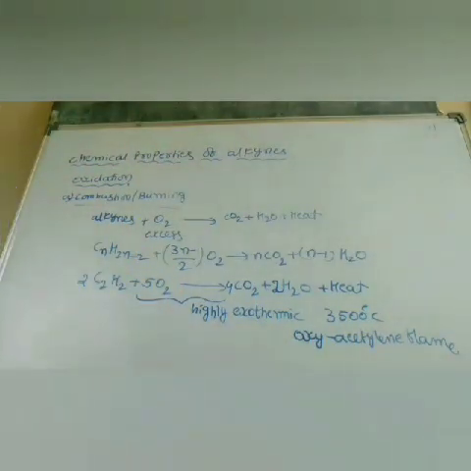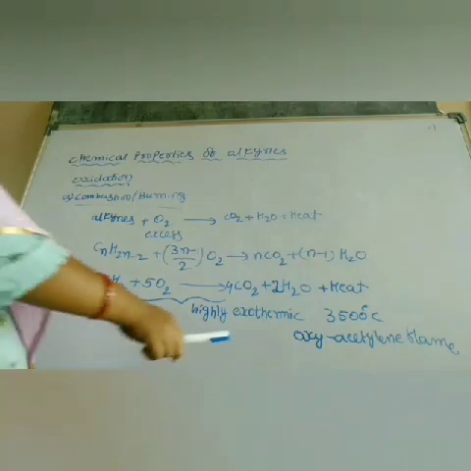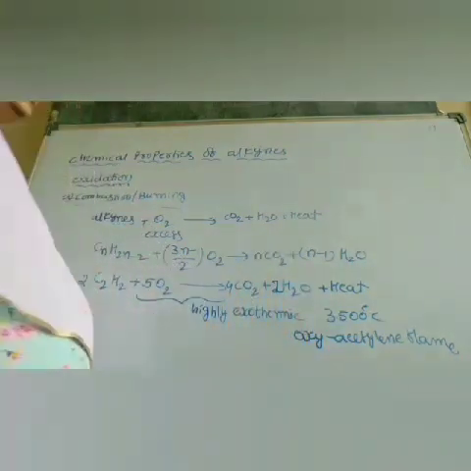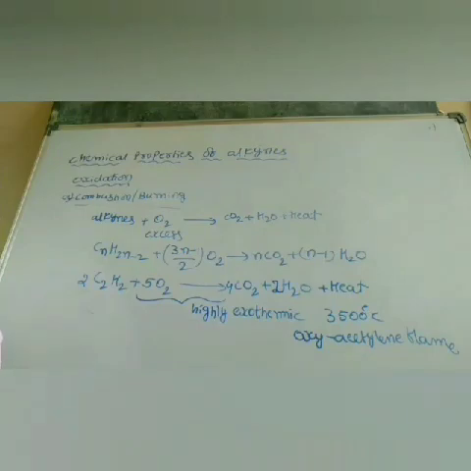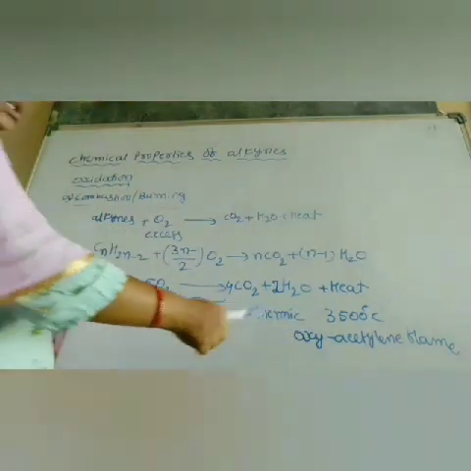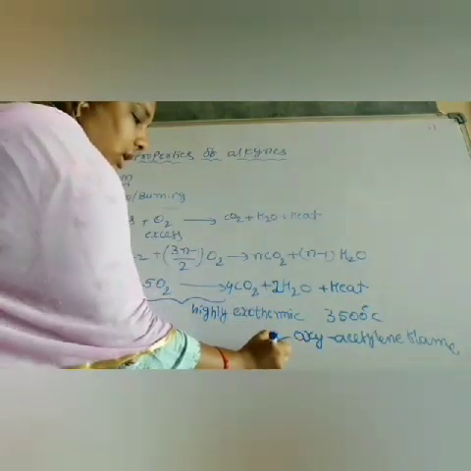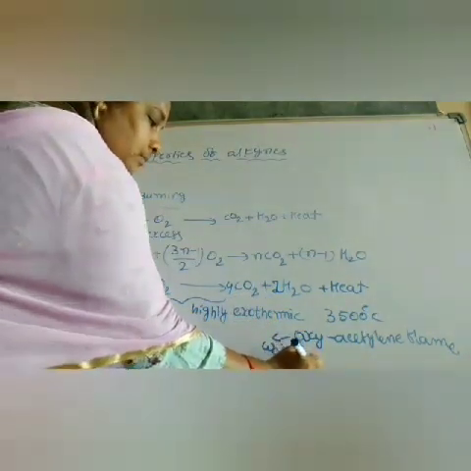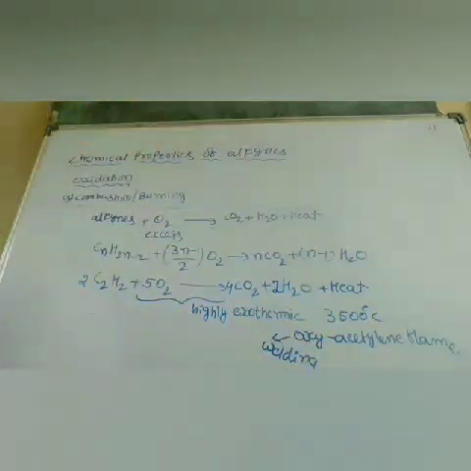That oxyacetylene flame has a temperature of around 3500 degrees Celsius. Because of this high temperature, the oxyacetylene flame is used for welding or for cutting other articles.